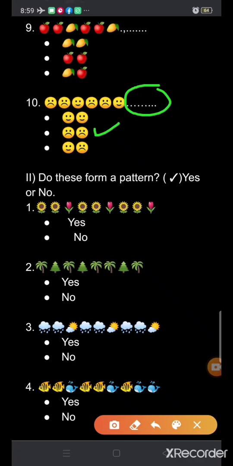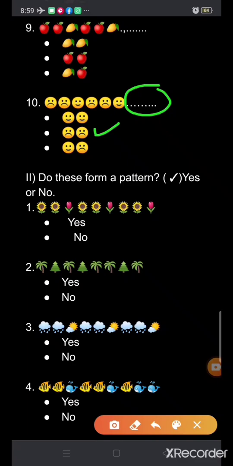Okay? Our second question is, do these form a pattern? Down here some patterns are given for you. You will tick yes or no. If the pattern is formed, then you will tick in front of yes. If the pattern is not formed properly, you will tick in front of no.